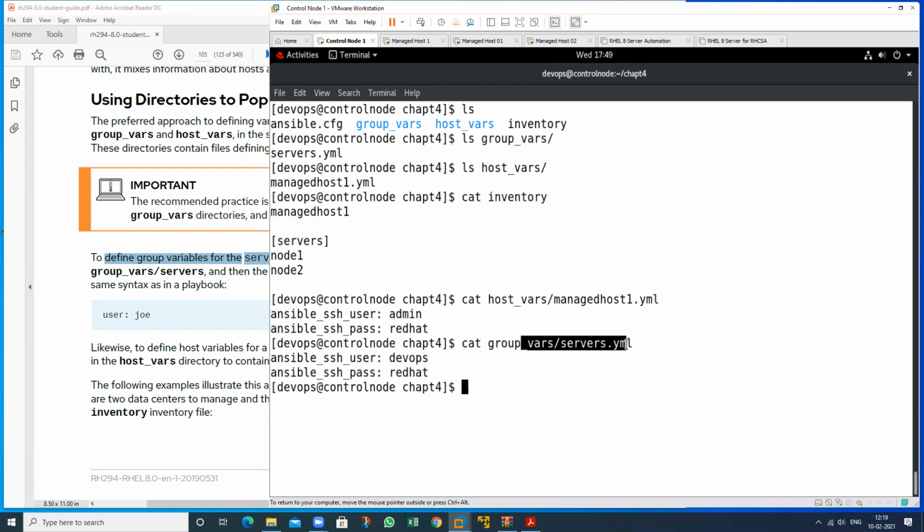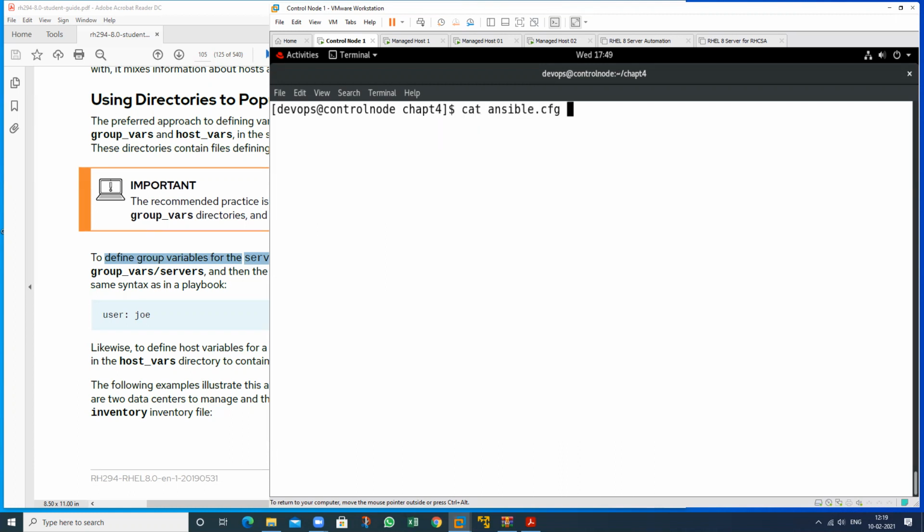So it will automatically take and check my configuration file. We have nothing in this particular one. See, there is no entry in this particular one. And how will I prove this? So just use this particular command. Which one? This one. Just remove this and use just servers here.